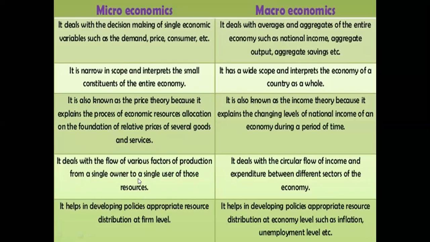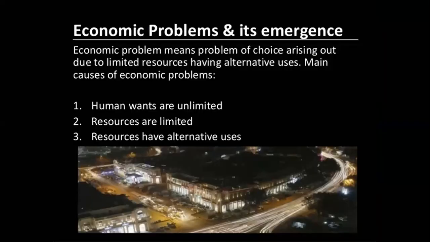Then microeconomics is also known as price theory, whereas we studied that macroeconomics is also known as income theory, right? The examples of micro can be a consumer, a producer, meaning one is being talked about. But when we talk about macro, we are actually saying a group of consumers, a group of producers, that means aggregate product, aggregate supply, aggregate demand. We are talking about aggregate.